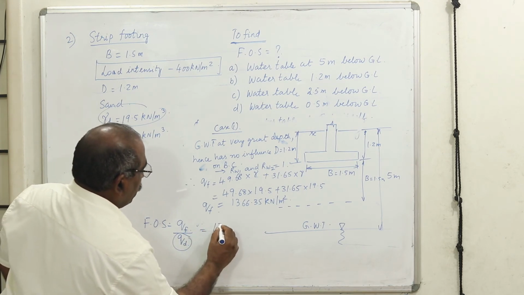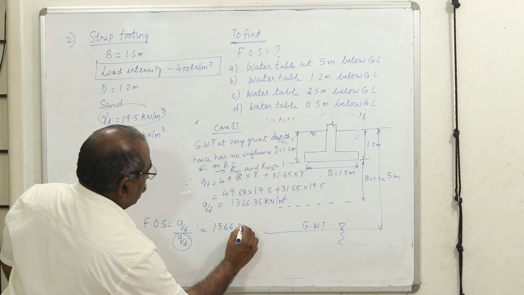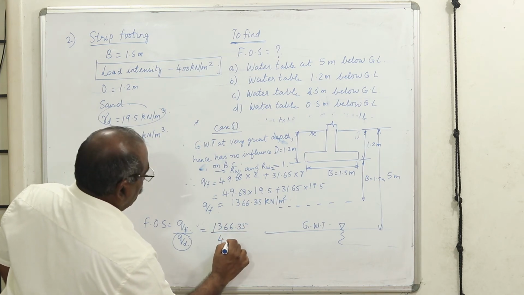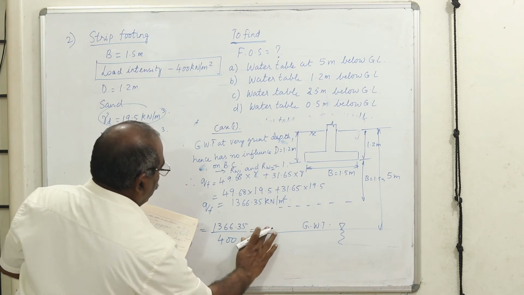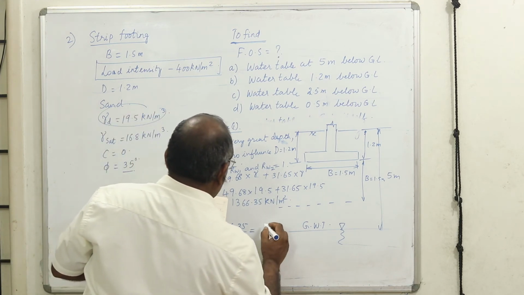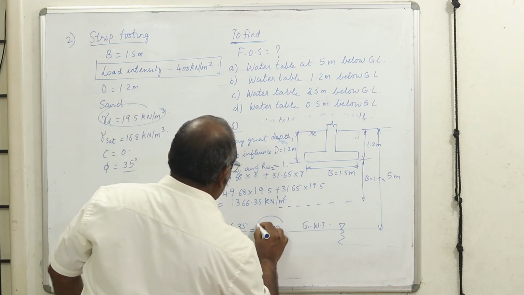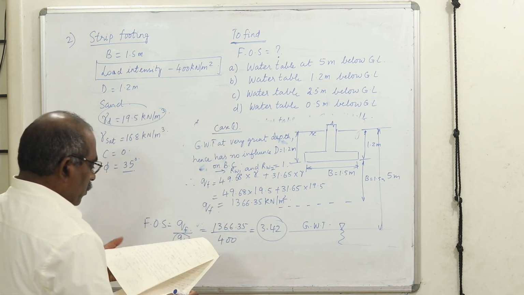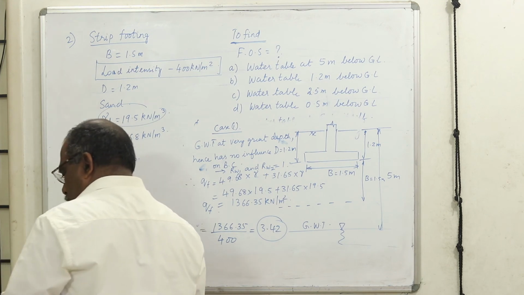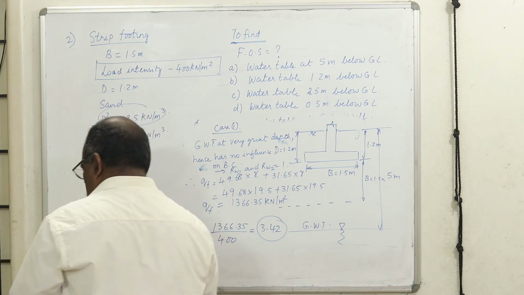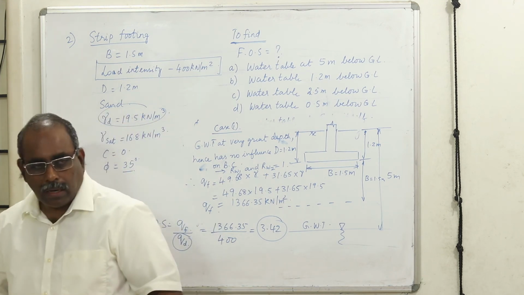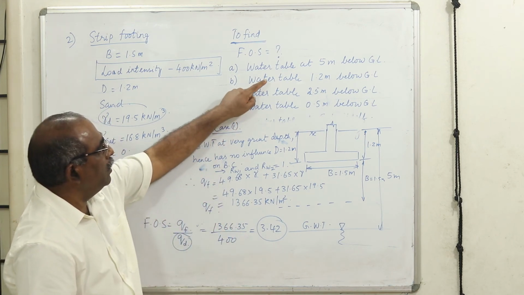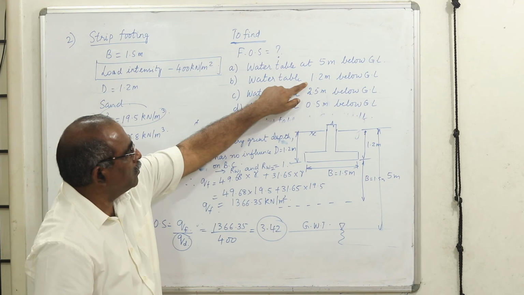Therefore, your ultimate bearing capacity is 1366 and your working load is 400. Therefore, I get a factor of safety of 3.42. Therefore, it is quite safe. Similarly, we'll work out the different cases. We'll just understand how we solve the problem. In a similar way, we can go for the different cases, such as when the water table is at 1.2 meters.